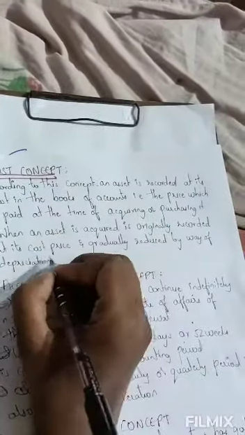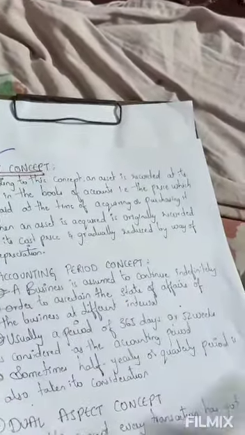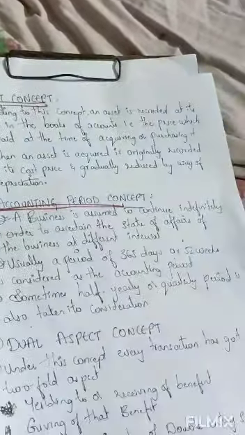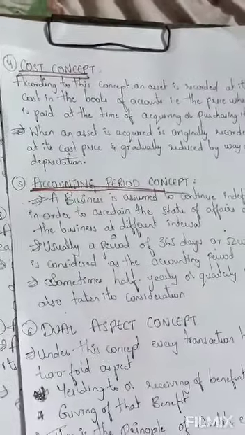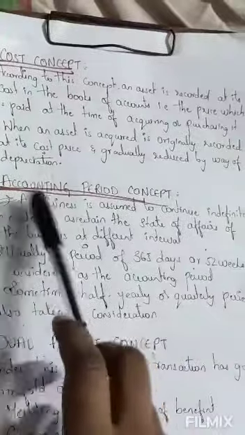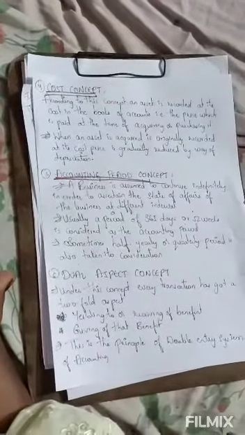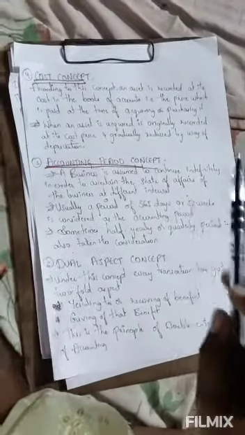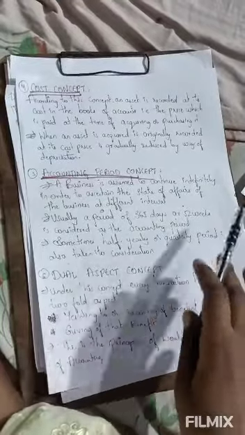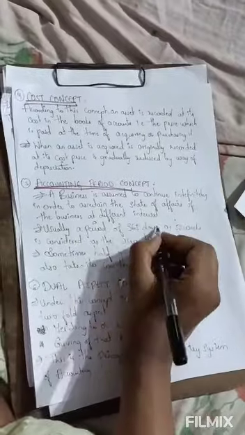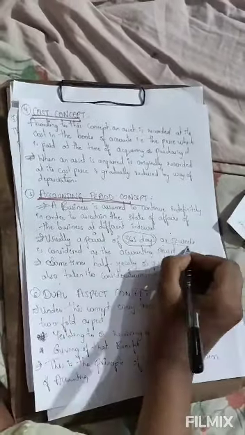Next is the accounting period concept. An accounting period concept means a business will continue until the accounting period begins and ends. Usually an accounting period consists of 365 days or 52 weeks.